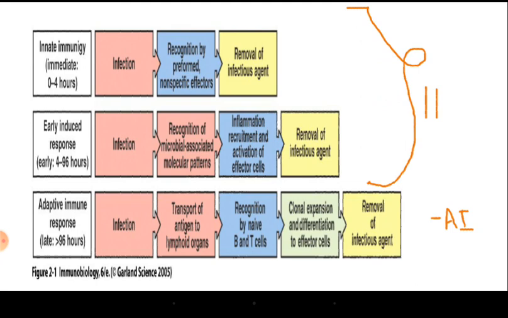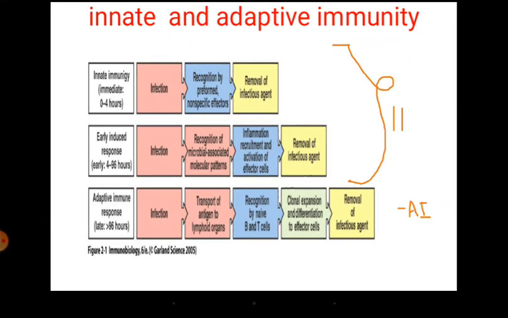Adaptive immune response: infection, antigen being presented to lymphoid organs, recognition by B and T cells, and clonal expansion and differentiation of the effector cells. Clonal expansion means the B cells which are specific for a particular antigen and produce a specific antibody are multiplied in large number. So, compared to the earlier two, it is a specific immunity.